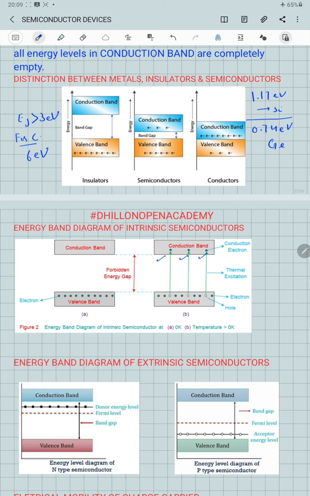So in this case, suppose some electrons are excited from the valence band into the conduction band, the number of holes and the number of electrons will be equal.